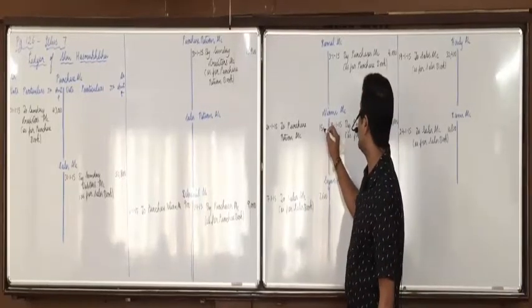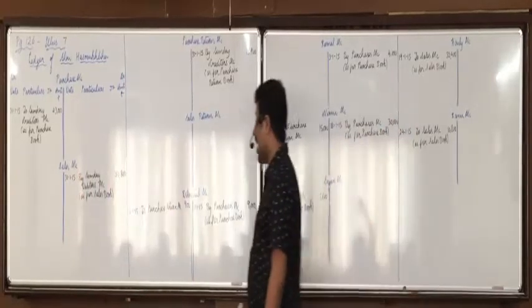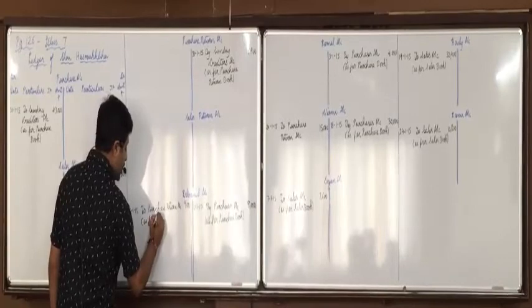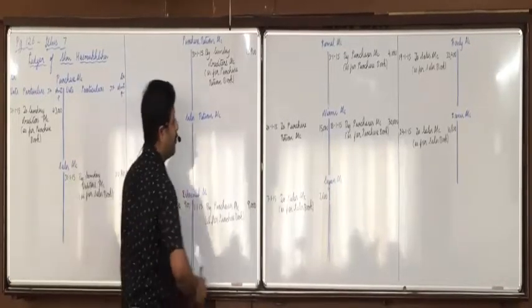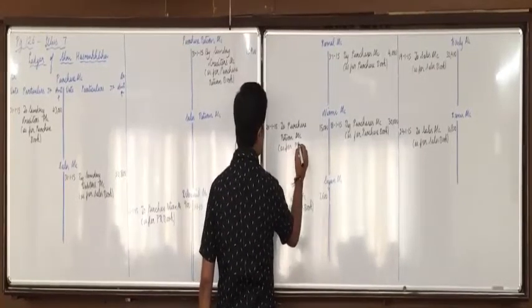Who all could get it correct from the purchase return book? Very good. In brackets you'll mention as per purchase return book. Okay, both the places will mention as per purchase return book.